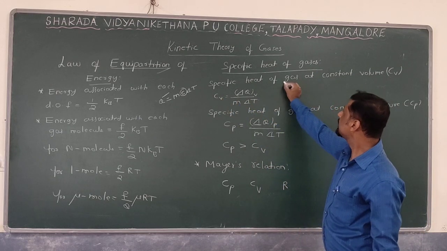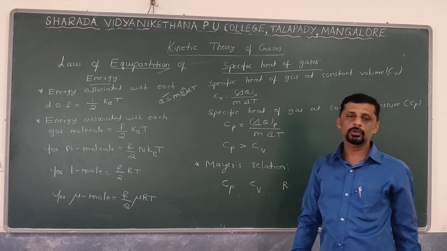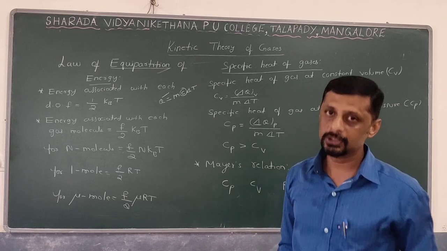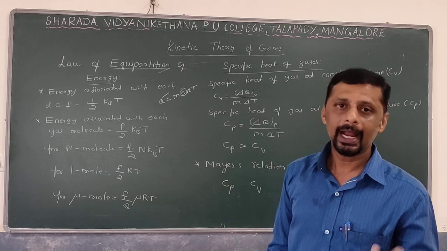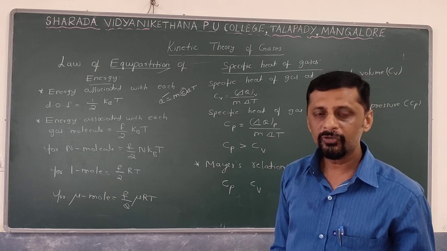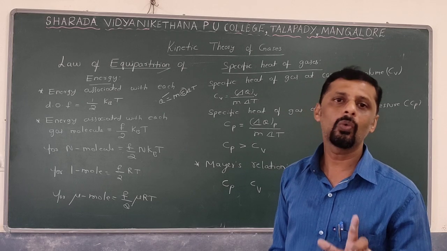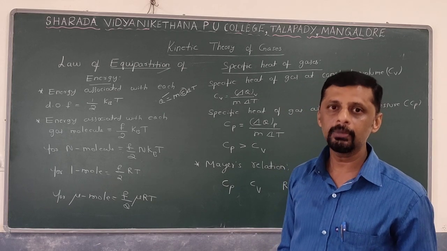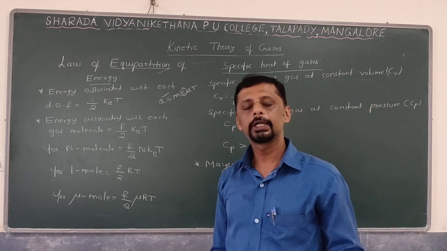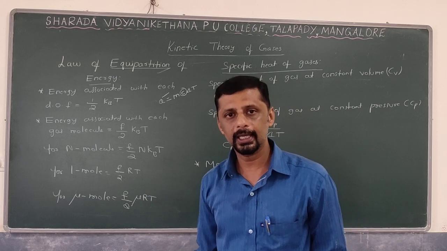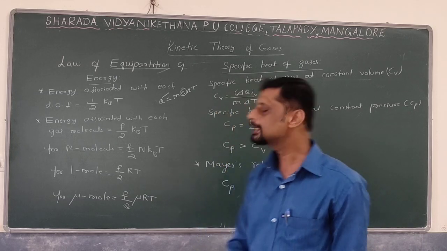So next, specific heat of gas at constant volume. How to define it? At constant volume, the amount of heat energy required to raise the temperature of unit mass of a gas through 1 Kelvin or 1 degree Celsius.